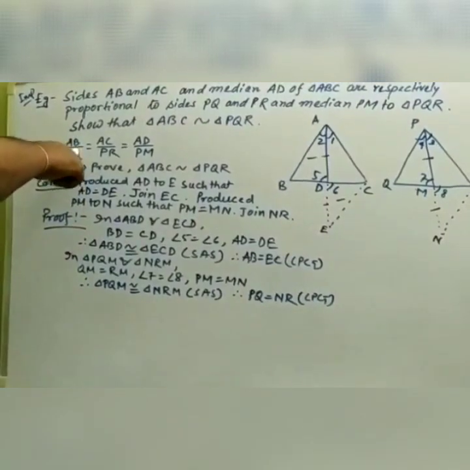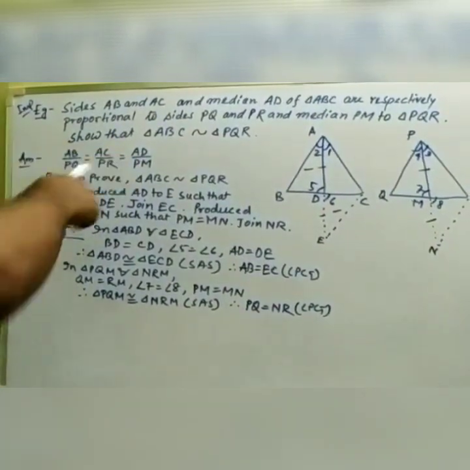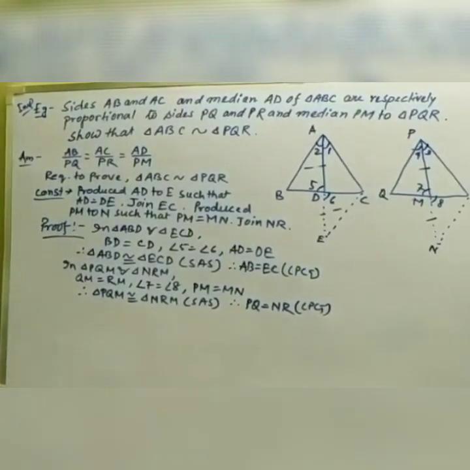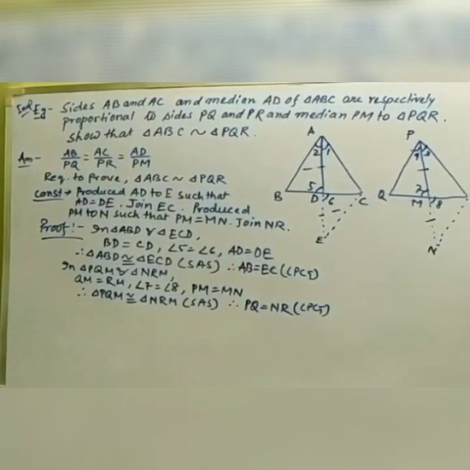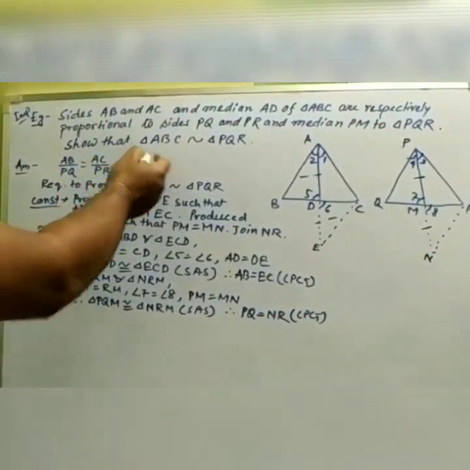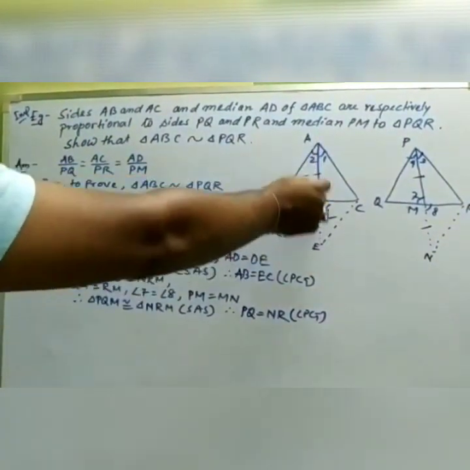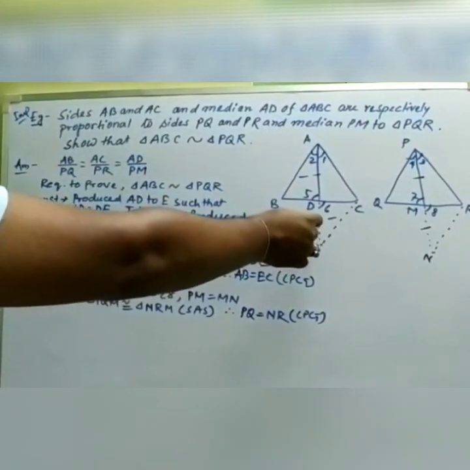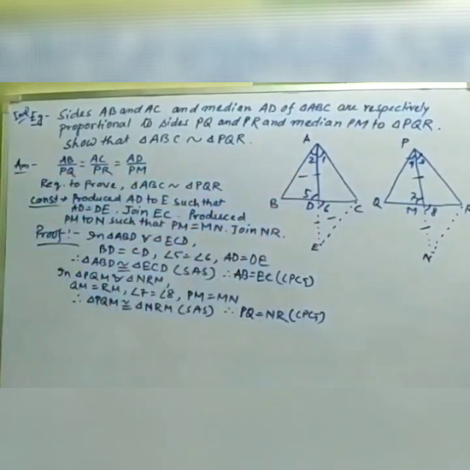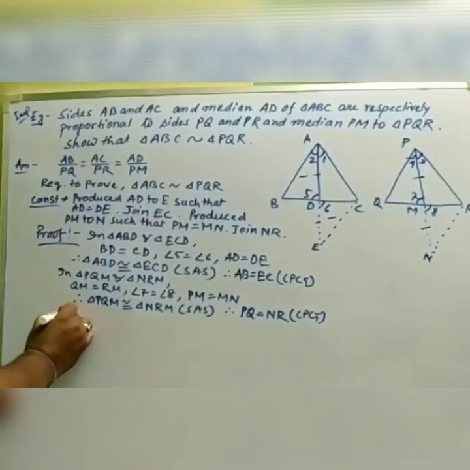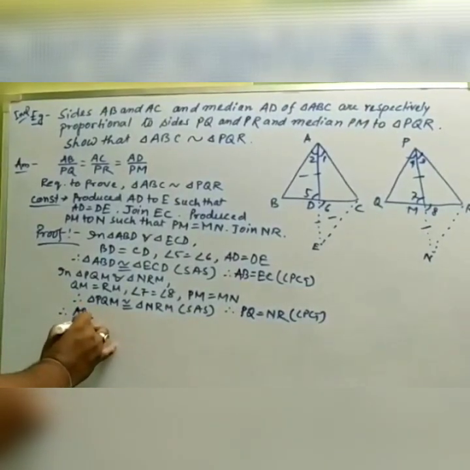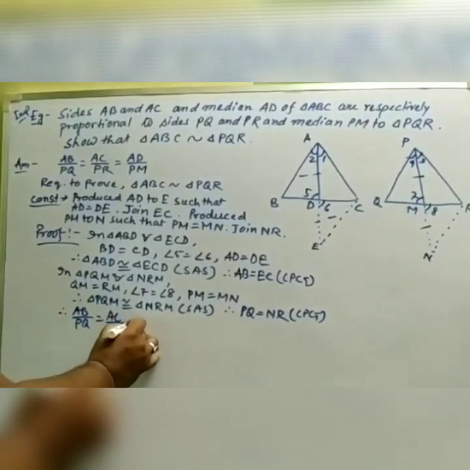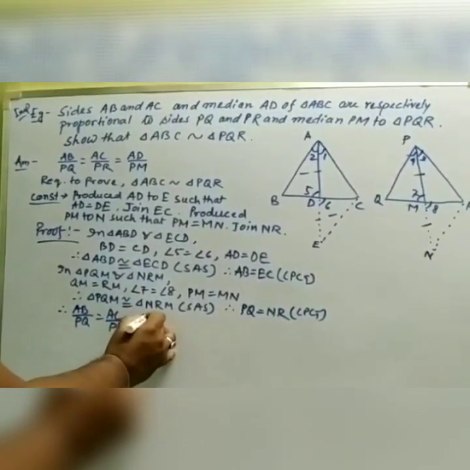Now we have given that AB by PQ equals AC by PR equals AD by PM, and there we can use it. You can see, what is AD? AD is half of AE because AD and DE are equal. So that part we can write here, that AB by PQ equals AC by PR equals AD by PM.